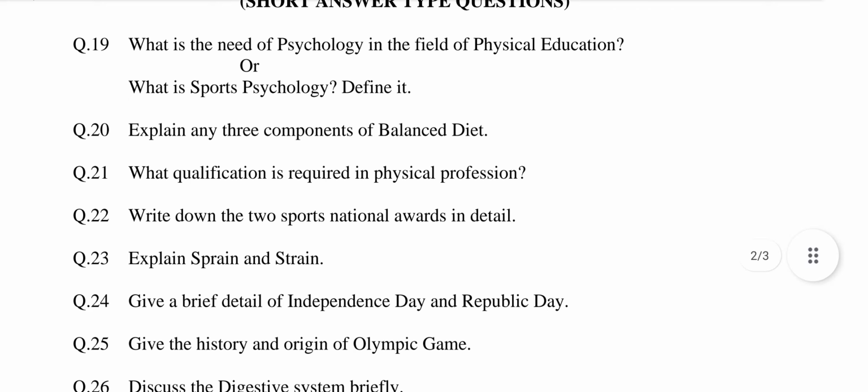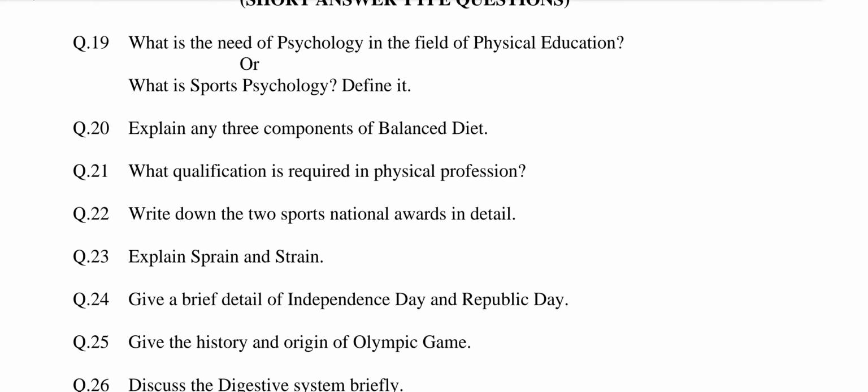Or, what is sports psychology? Define it. This question is also related to chapter number 3, Psychological Aspects of Physical Education. The answer may be: sports psychology is an important ingredient of the sports training program. It is the application of psychology to the issues and problems in the field of sports. As the problems of sports persons, it helps to enhance the performance of athletes and players.